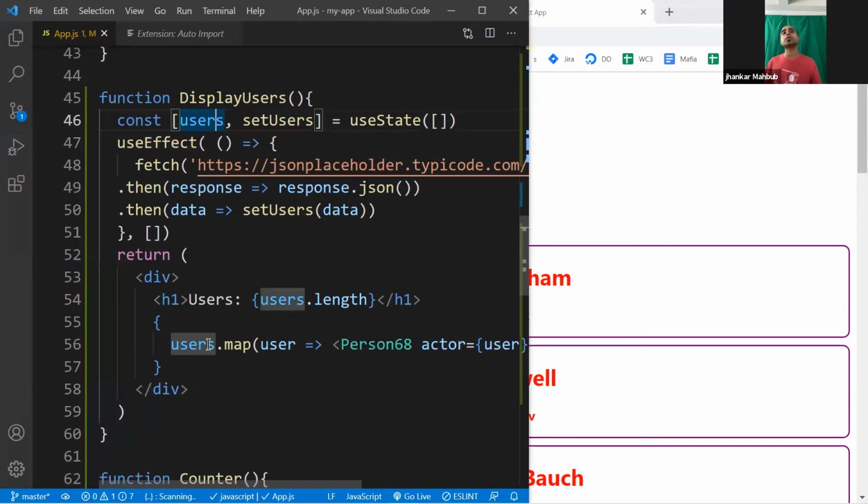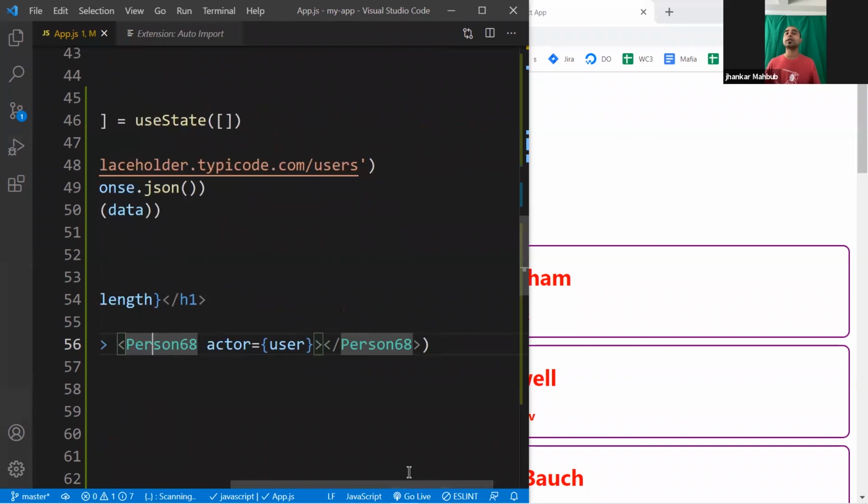And eventually, once your state is available, you can map through all the items there. It could be 1, 10, 100, or thousands, and you can call a component and pass dynamic data. For every single item you have, it will create a component.